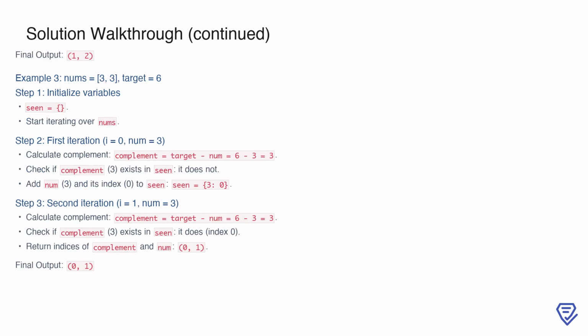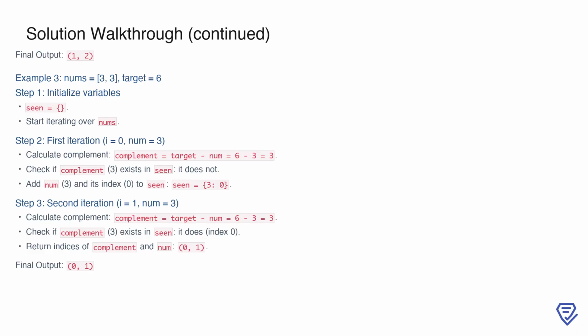For this example, the array nums is [3, 3], and the target is 6. As always, we begin by initializing scene as an empty dictionary. On the first iteration, the current number is 3, and its complement is calculated as 6 - 3, which equals 3. Since 3 isn't in scene, we add the number 3 and its index 0 to the dictionary, making scene = {3: 0}.